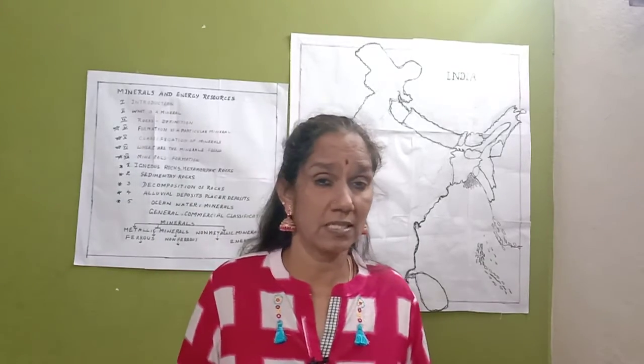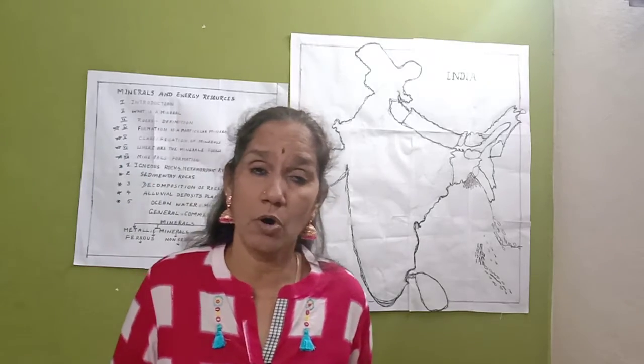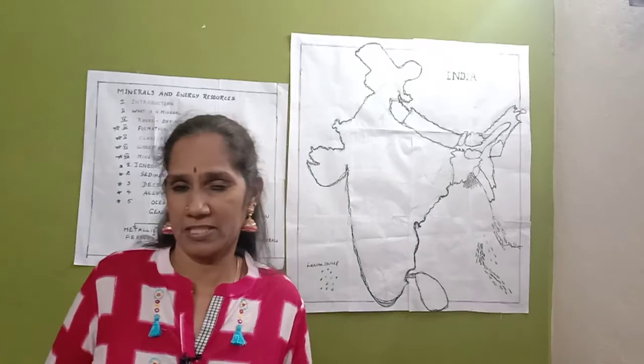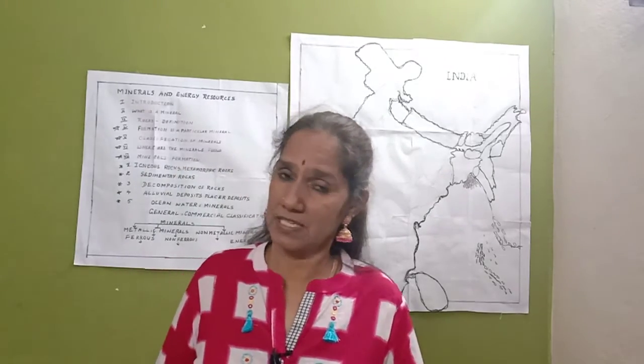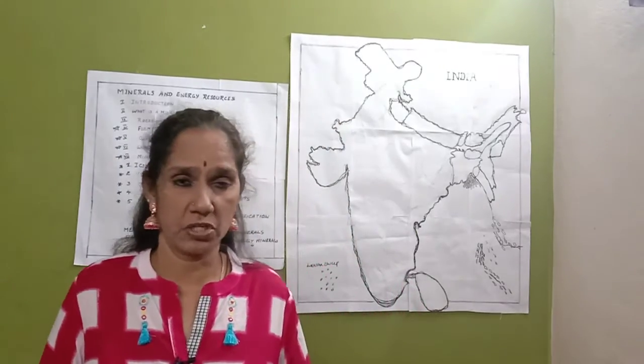These alluvial deposits are also known as placer deposits. What kind of minerals can be found in these areas? Gold, silver, platinum, such kinds of minerals can be found in these alluvial soils. These placer deposits are not corroded by the water. This is the fourth type of formation of the minerals.